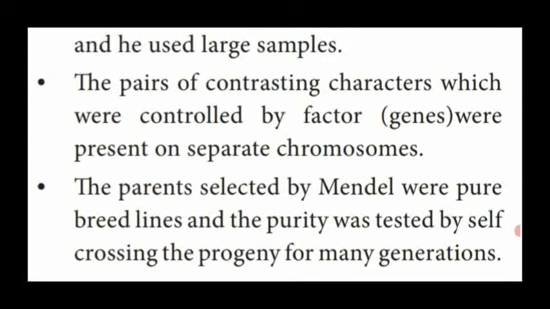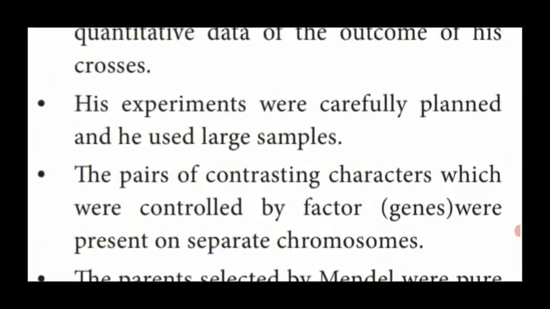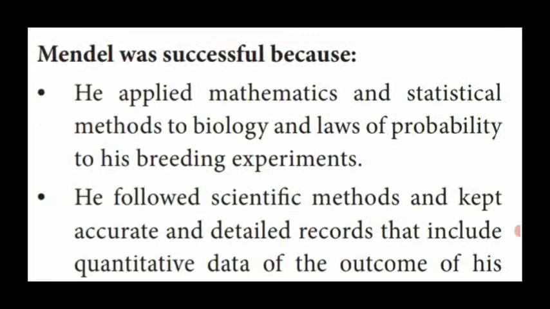The parental characters selected by Mendel were pure breed lines. So what are pure breed lines? The purity of the plant was tested by self-crossing, and also the progeny was crossed for many generations. So those breedings are named as pure breeding lines. So these are all the characters used in the Mendel experiment, so that his hybridization experiment process was very successful in his period.